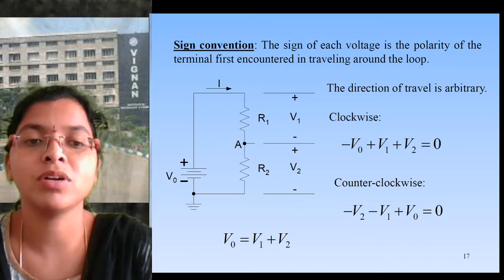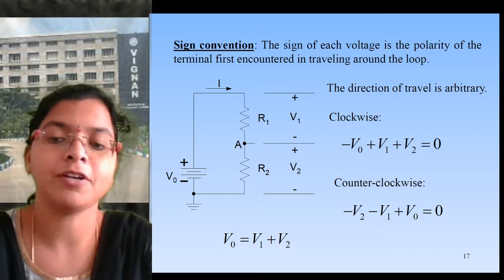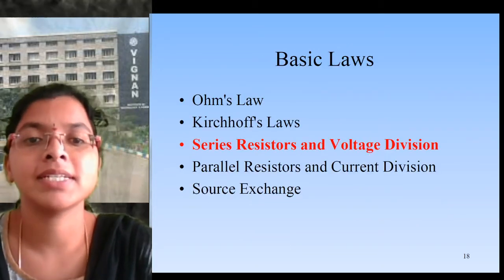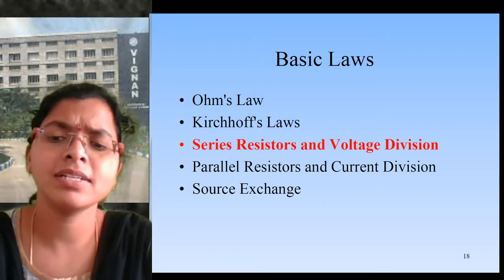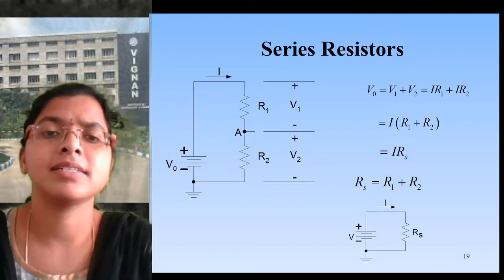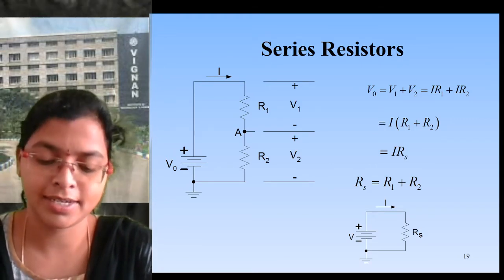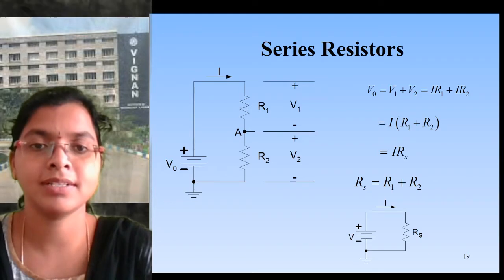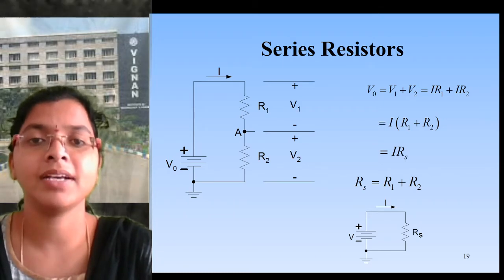That source voltage can be divided into two networks, that is V1 plus V2. So third is series resistance and voltage division. So what is series resistance? Series resistance, I already told, is when one end of a resistor is connected to the other end of another resistor; that is called a series connection. The two outer ends are connected to the sources or other elements like this. If we connect them this way, that is called a series resistor.